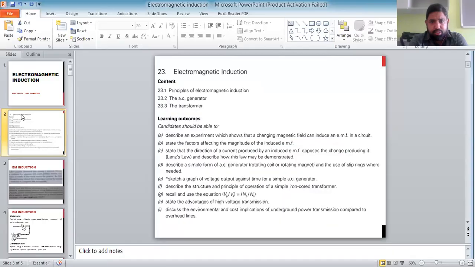So, if I share the slides with you, this chapter can be divided into 3 sections. Principles of electromagnetic induction, meaning Faraday's law, Lenz's law, and Fleming's right hand rule. Second is the AC generator, and third is the transformer. Inshallah, we'll be discussing the first section.